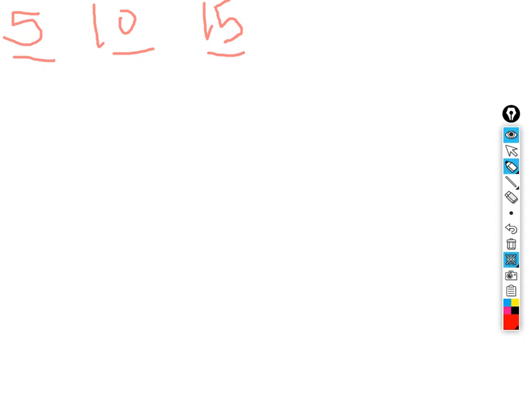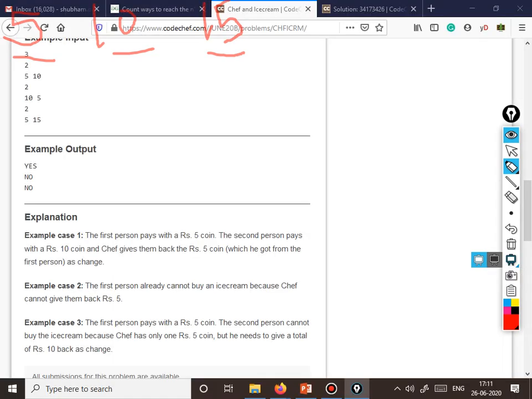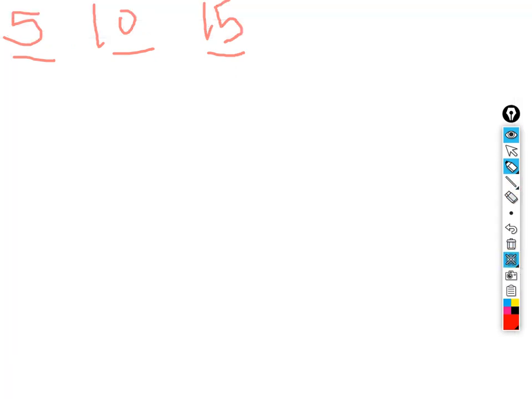Let's take the example first. What do we have here? We have 5, 10, 10, 5 and 5, 15. For 5, 15 it's no. So let's take a much simpler case, and then we'll move on to the complex one. So it's 5 and 10 at first. We have two customers. The first customer has a 5 rupee coin, and the second customer has a 10 rupee coin. So now what would happen in this case?